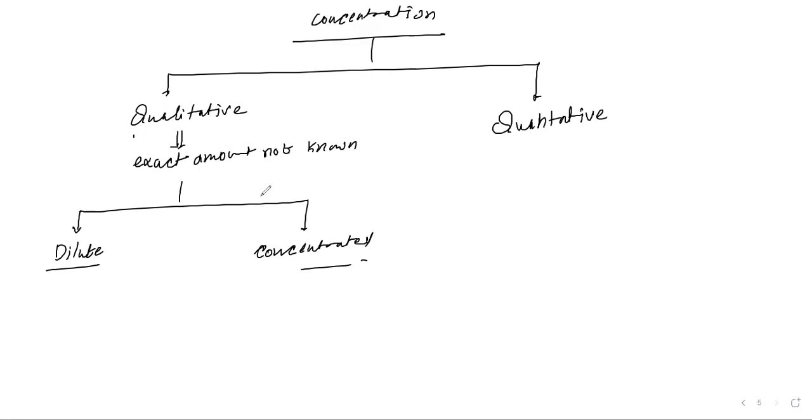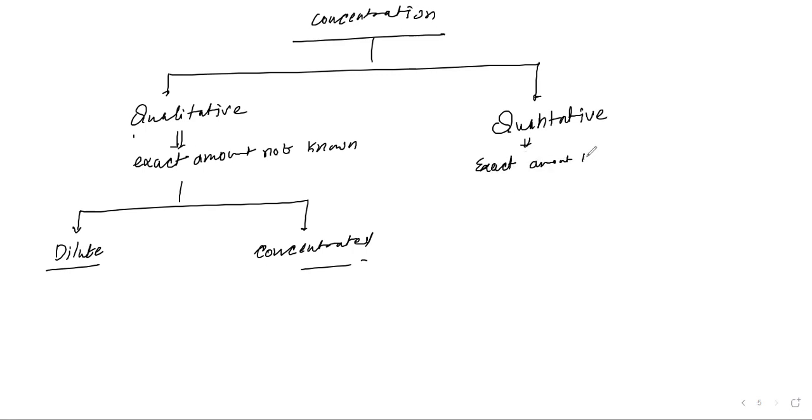Suppose you are making two sugar solutions. In one sugar solution the taste is very less, in the other the taste is very high. It means one is a dilute solution, another is a concentrated solution. But dilute by how much percentage, that you don't know. So it becomes qualitative. You are telling whether it is dilute or concentrated. So this is exact amount not known. In quantitative, the exact amount is known.